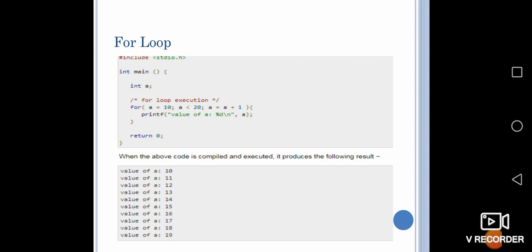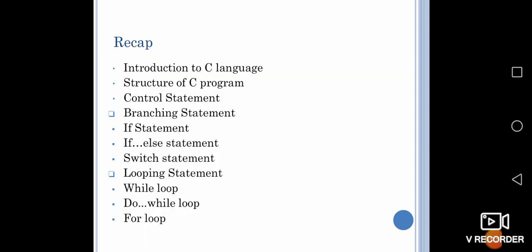Then printf, the value of a is %d, that is the integer value is called here and it will be printed. So repeatedly it is executed: 10, 11, 12, 13, 14, 15, 16, 17, 18 and 19. Once it reaches 20, the condition becomes false and it will terminate the statement.